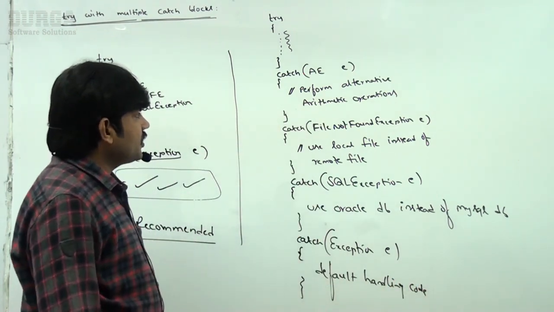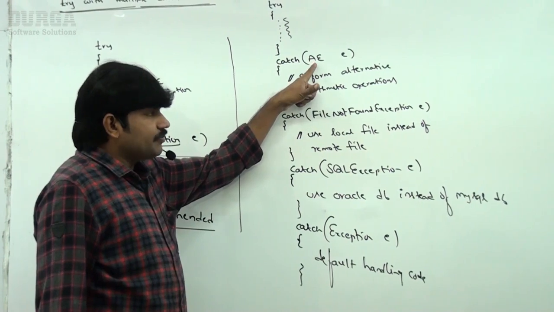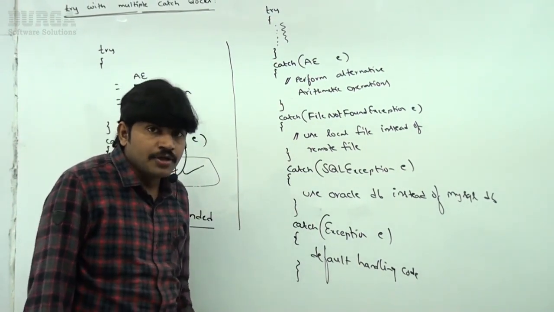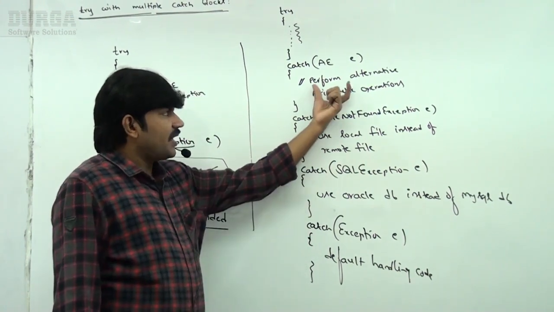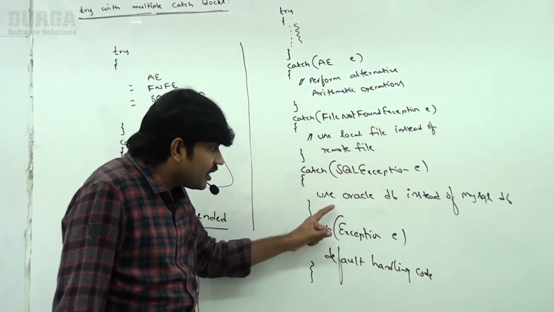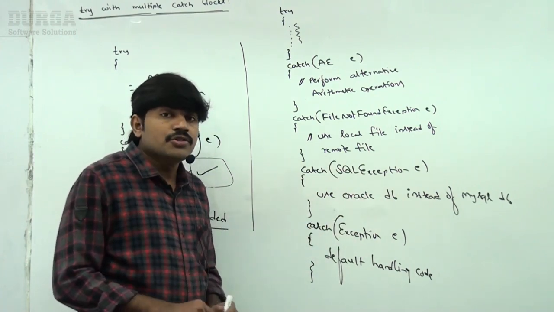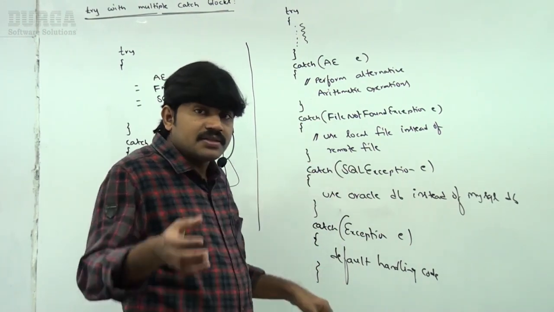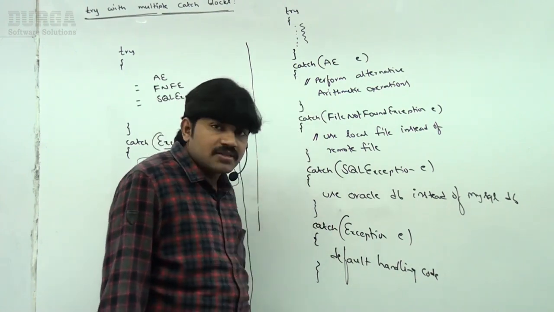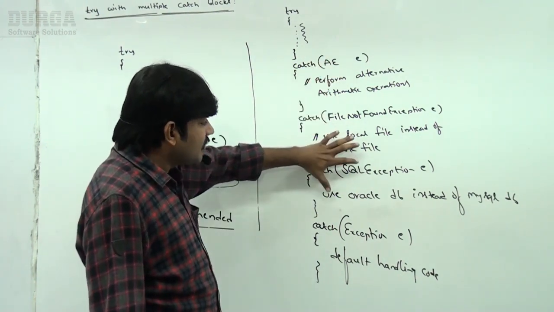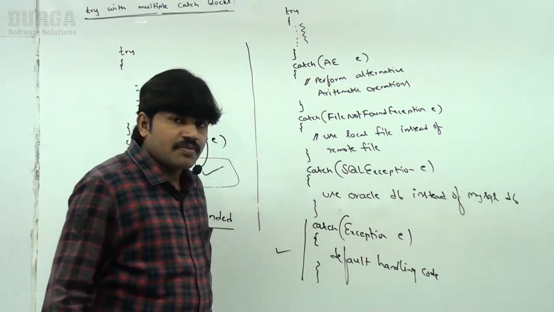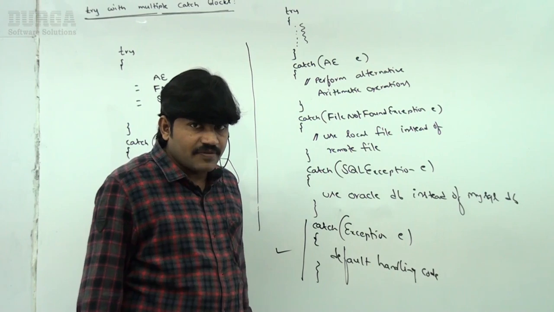Now take very special care. For every exception, I am going to maintain a separate catch block. If arithmetic exception is coming, this is the handling code. If a file not found exception is coming, this is the handling code. If a SQL exception is coming, this is the handling code. So for every exception, separate handling code is there. That's why I am maintaining multiple catch blocks, right? If any other exception is coming, this catch block by default is going to take care. Clear for all of you, right?